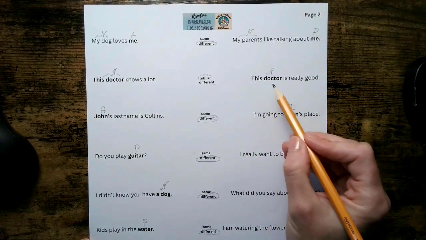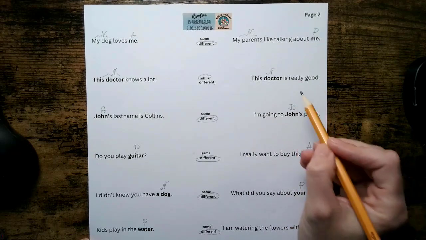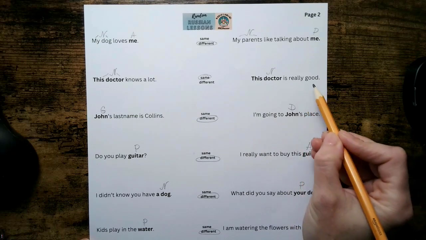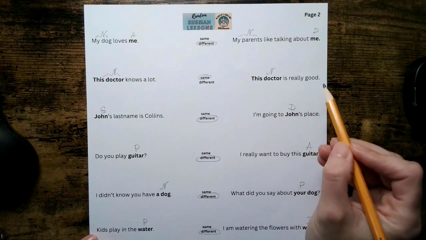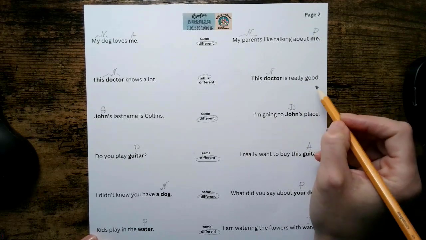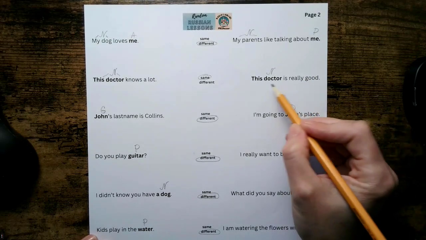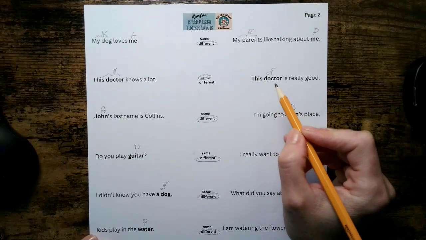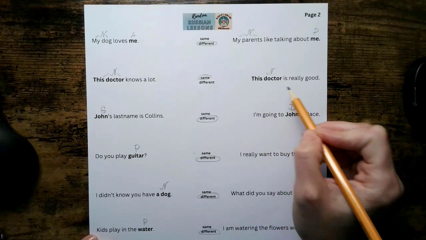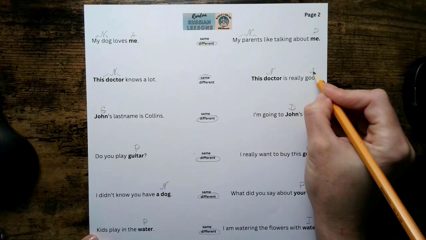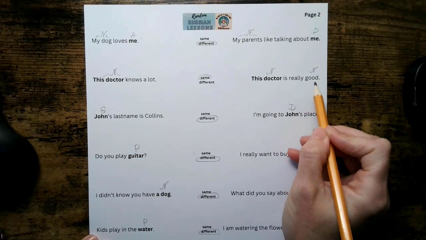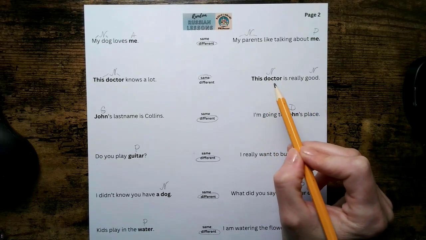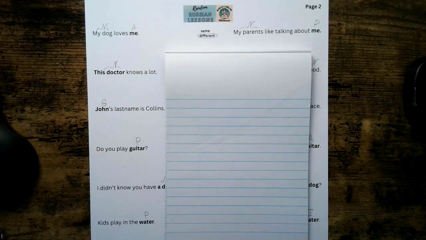So here we have this doctor is really good. Remember, whatever ends in ly is usually an adverb, and that is. And then good is actually here an adjective, and all adjectives need a case. So this doctor is good. This good is actually kind of like a deconstructed sandwich from this good doctor. So it also will be nominative, because really this construction goes together, because this good really refers to this doctor. Okay, let's translate this sentence.